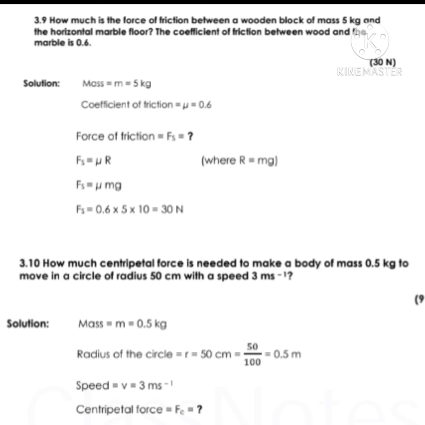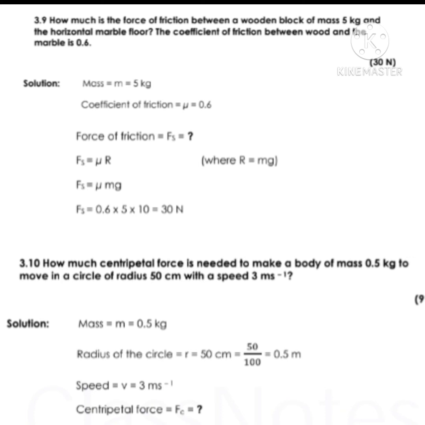By converting it into meter, we divide 50 by 100. So by dividing this, we get 0.5 meter, that is the radius of the circle. Speed is given, v equals 3 meter per second, and we will calculate the centripetal force, represented by Fc.